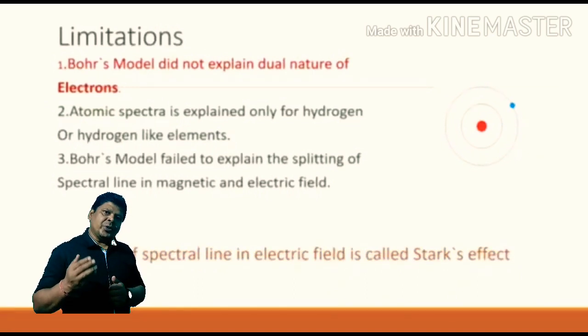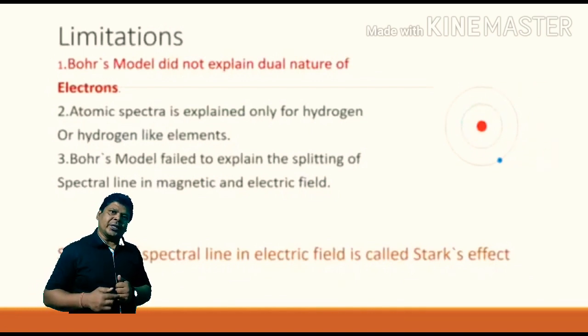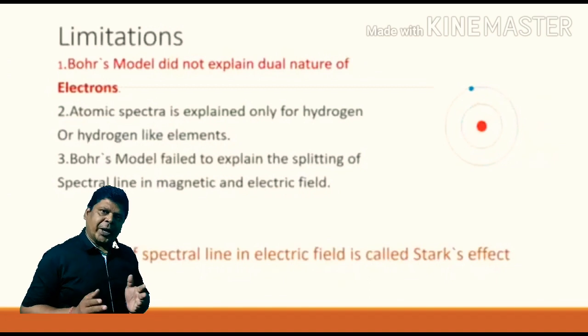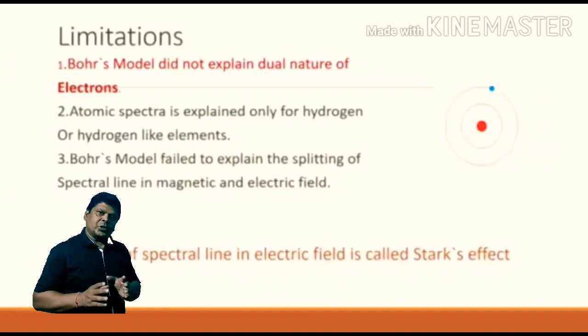This is the Zeeman effect, splitting of spectral lines in a magnetic field, and the Stark effect, that is splitting of spectral lines in an electric field. These are not explained by Bohr's model.